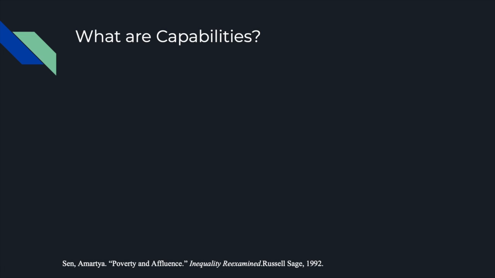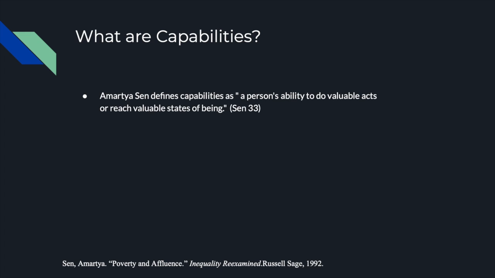So what are capabilities? Amartya Sen, famous Indian economist and philosopher, defines capabilities as a person's ability to do valuable acts or reach valuable states of being. Essentially, capabilities are a person's ability to do something or to be something. Take this example. If a person has food in their pantry, they have the capability to eat. A functioning is anything that you can actually complete or do. For example, since the person has access to the food, they have the ability to eat the food.